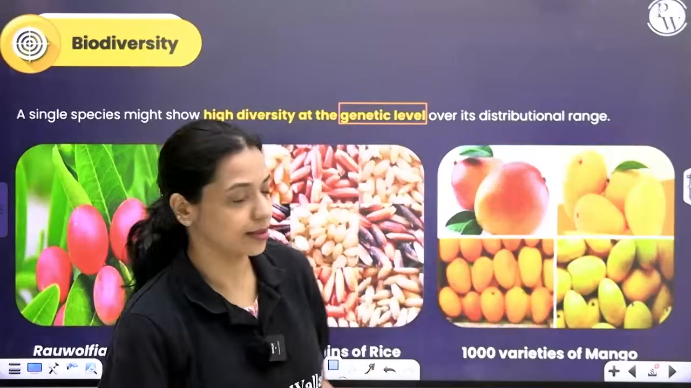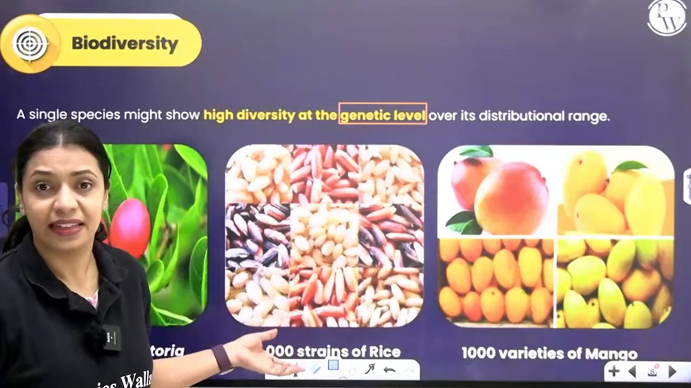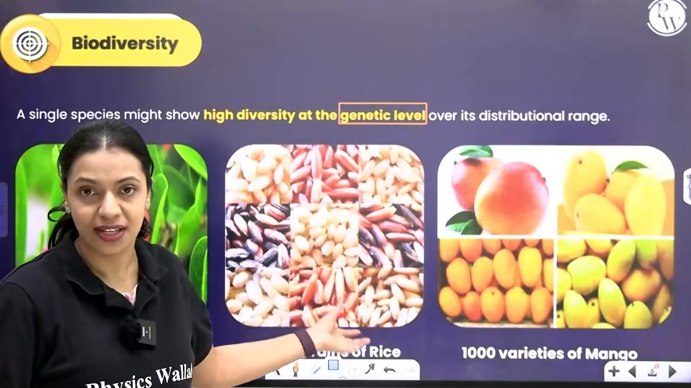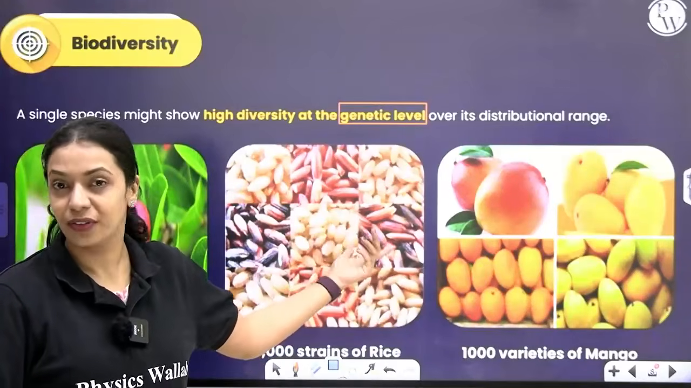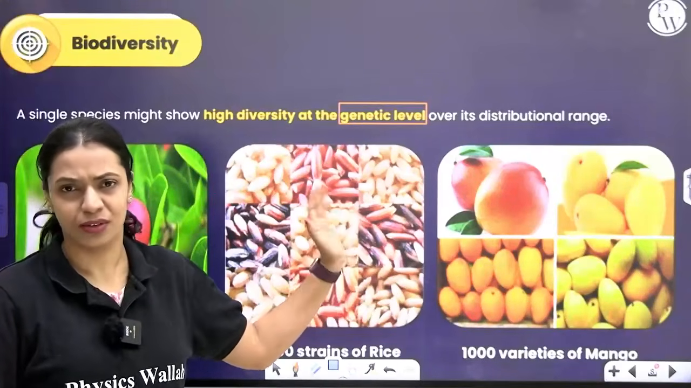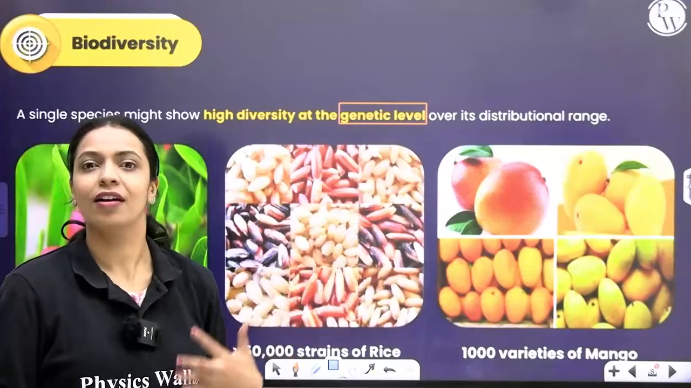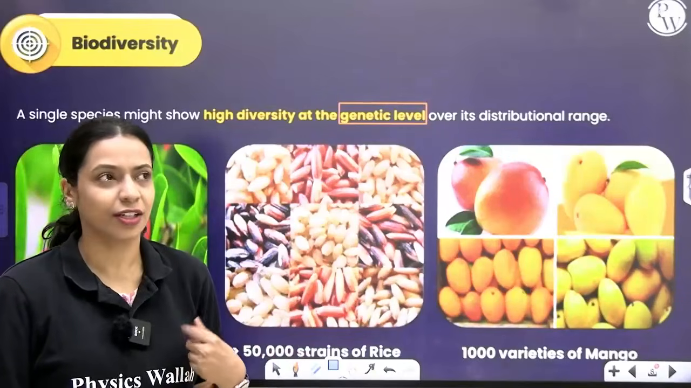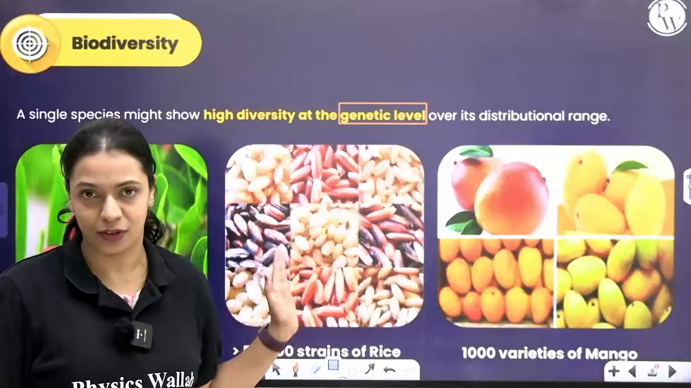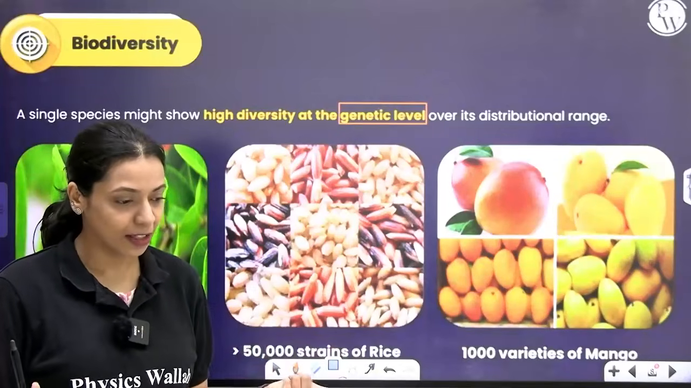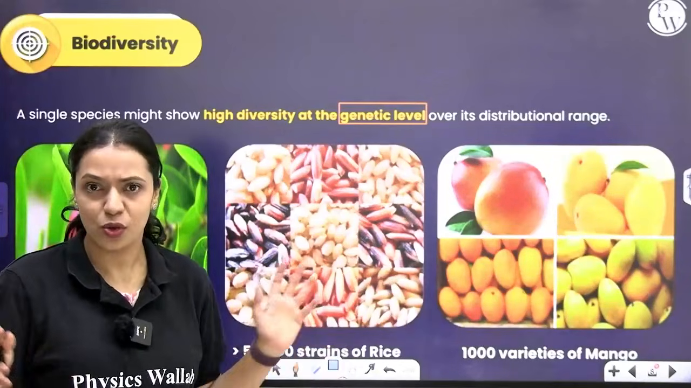Same thing for rice. Apparently, there's greater than 50,000 strains of rice and around 1,000 varieties of mangoes. You know about the different varieties of mangoes, right? I'm sure you can name at least 5 of them because it's the national fruit and it's grown very well in India. There's Alfonso, there's Badami, there's Raspuri, there's Totapuri, and there are so many different types.